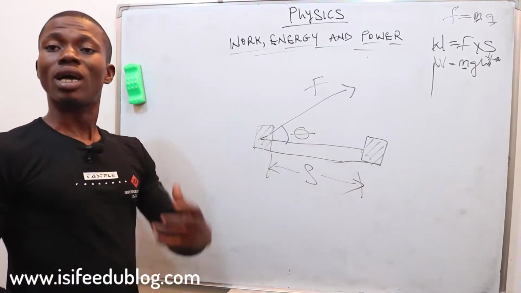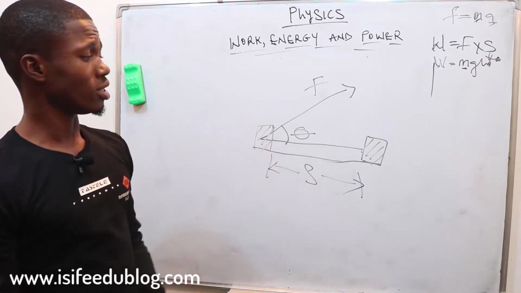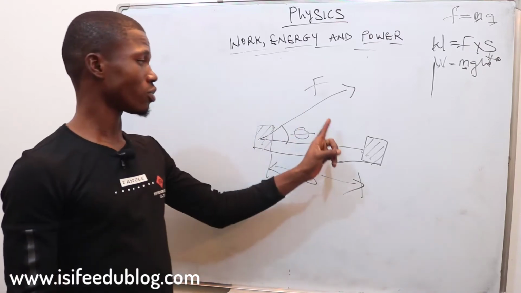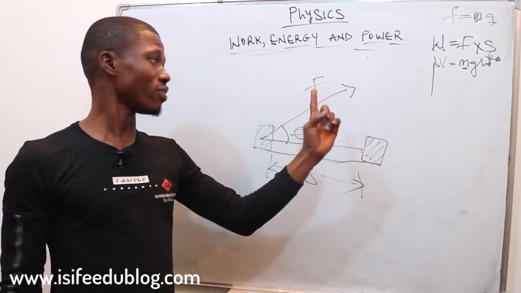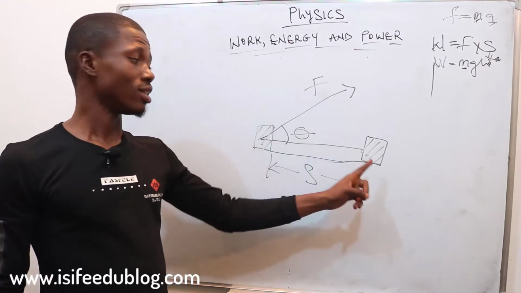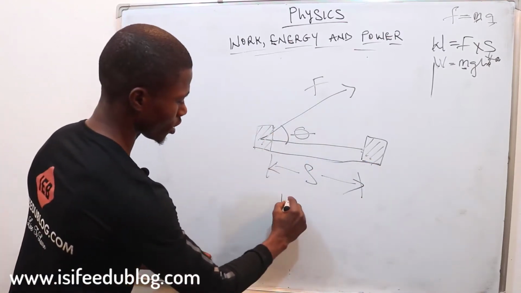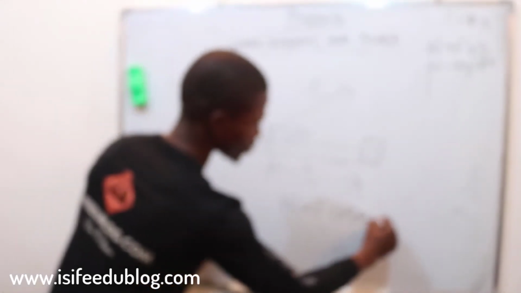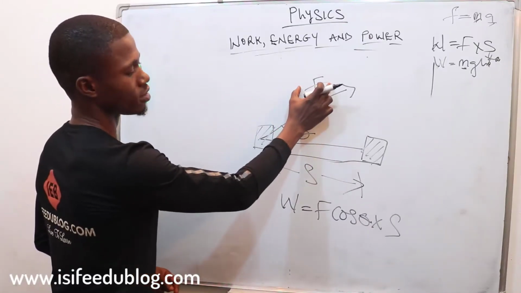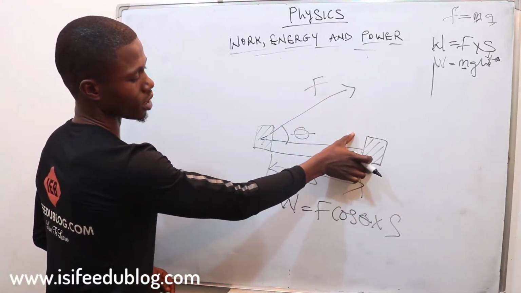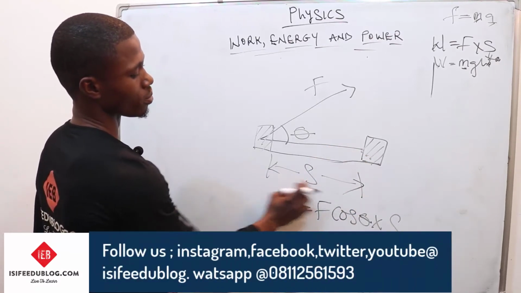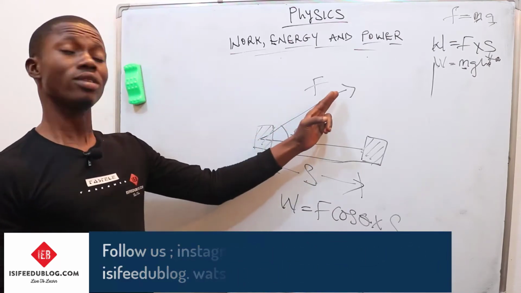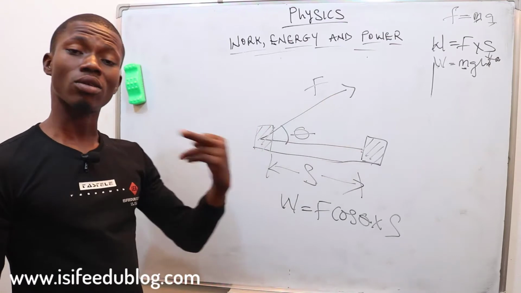How can we now determine our work done? In this formula, we have to resolve our force in the horizontal direction. That is, we resolve our force in the direction of the movement this box makes. So our work finally is equal to F cos theta multiplied by our distance. That is, resolving this in its horizontal direction gives F cos theta multiplied by our distance. So this is how to find the work done when you apply a force in another direction and it makes another body move in a different direction.